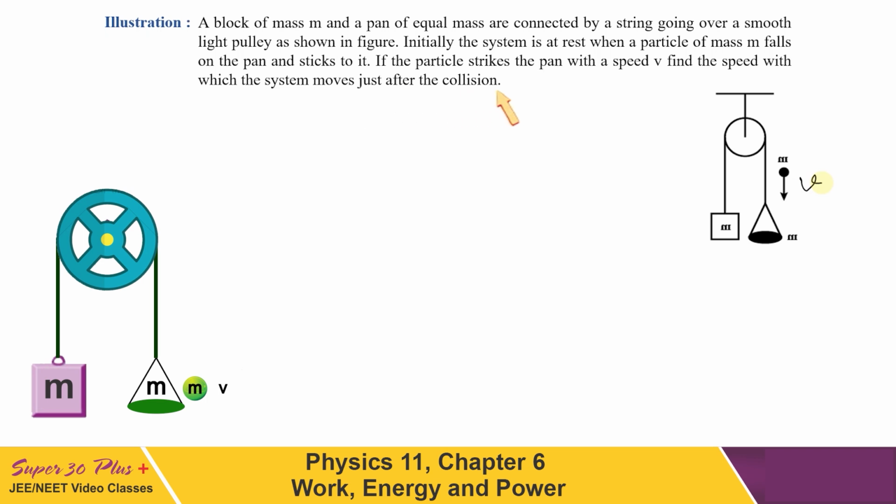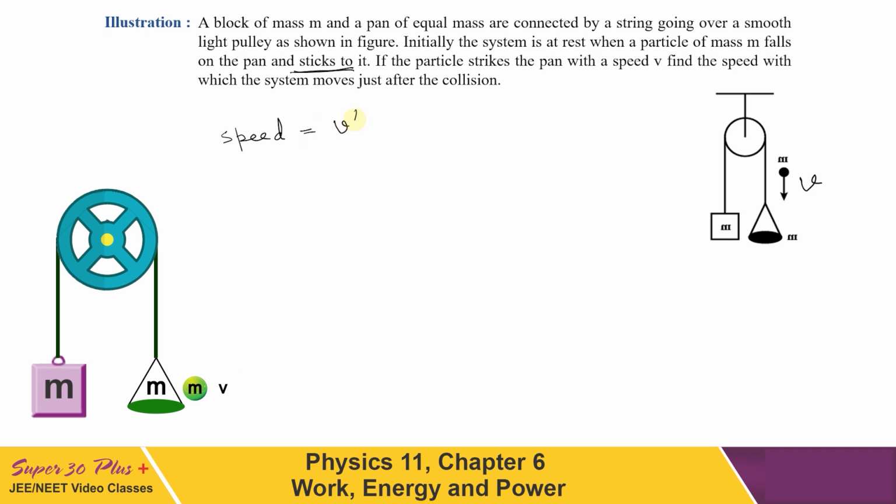One more thing is there. On striking the pan, the mass gets stuck to it. So let us see how to solve this question. Now let us consider that after this collision has taken place, the speed of the system has become v dashed. The speed which is required here I have taken as v dashed.